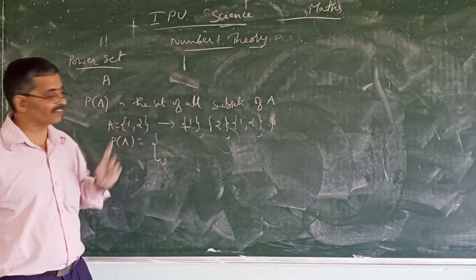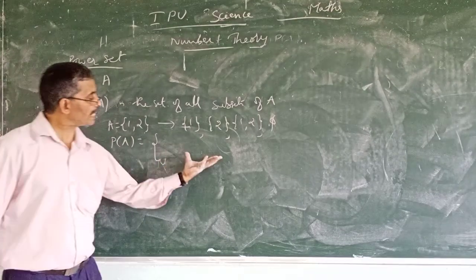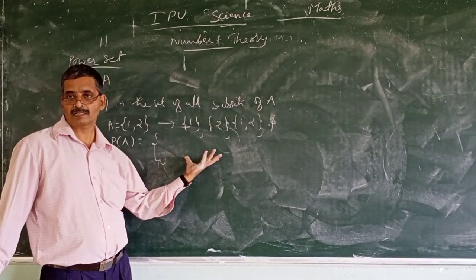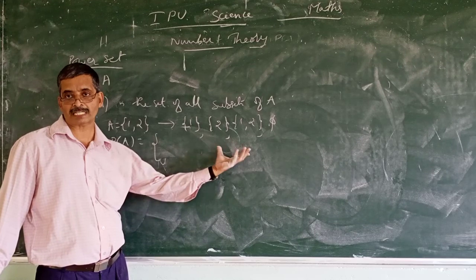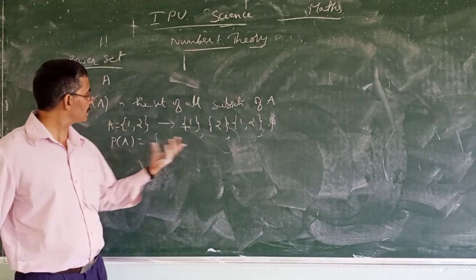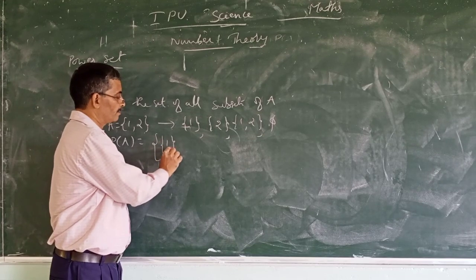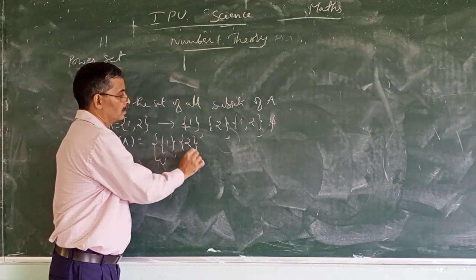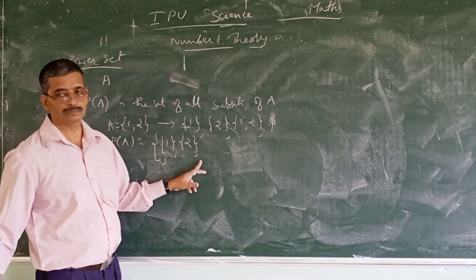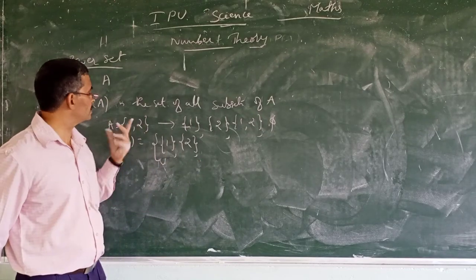So power set of A is a collection of all its subsets. So what are the collections? Collections means we will write again here {1, 2}. I can write {1, 2} or I can write A also. A means {1, 2}.